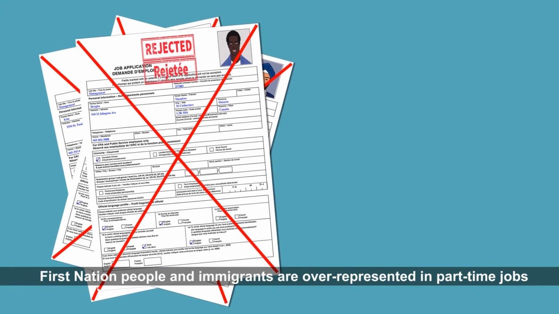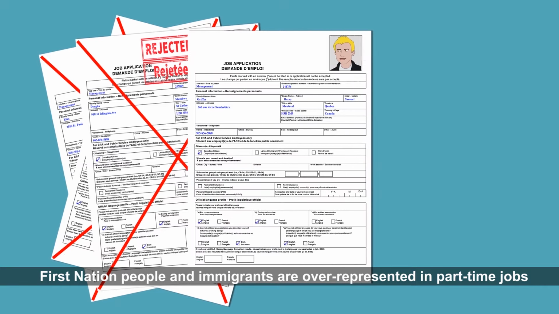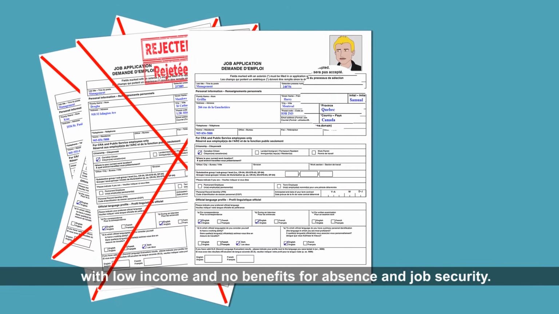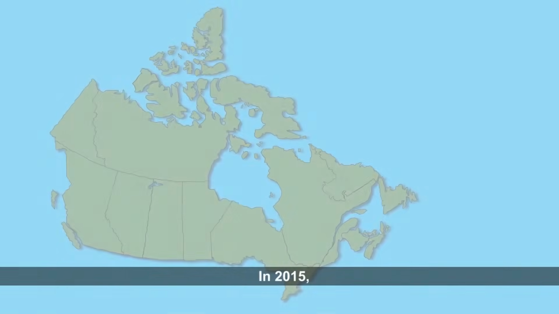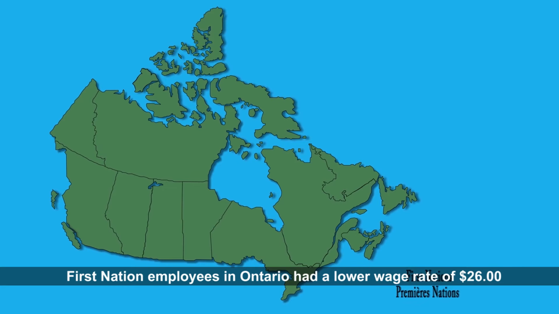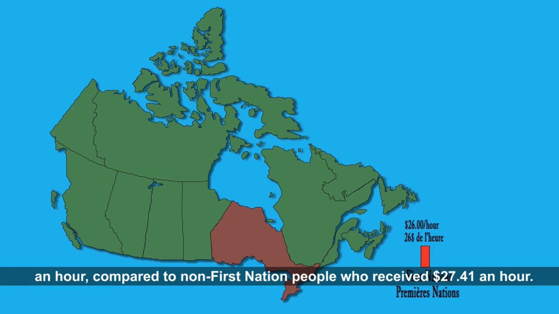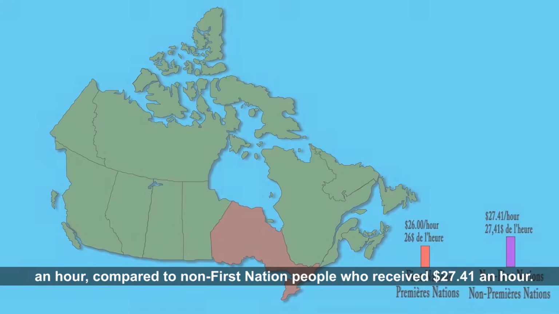Racialized people, First Nations people, and immigrants are overrepresented in part-time jobs with low income and no benefits for absence and job security. In 2015, First Nation employees in Ontario had a lower wage rate of $26 an hour, compared to non-First Nations people who received $27.41 an hour.